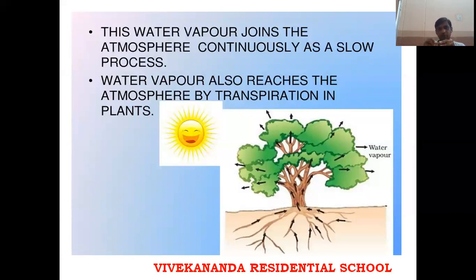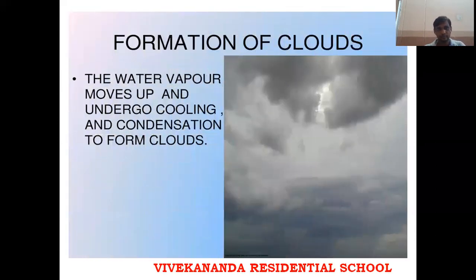The water droplets that are present on the leaves, when the sun's rays fall on the leaves, automatically whatever water is present on the leaves will evaporate slowly. Again, this water vapor is going to mix with the water in the atmosphere, and slowly it converts to clouds. Next is formation of clouds. How are the clouds formed?